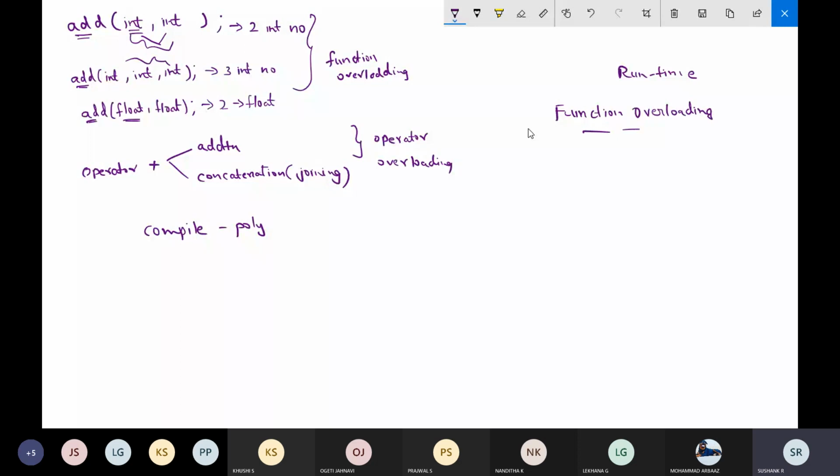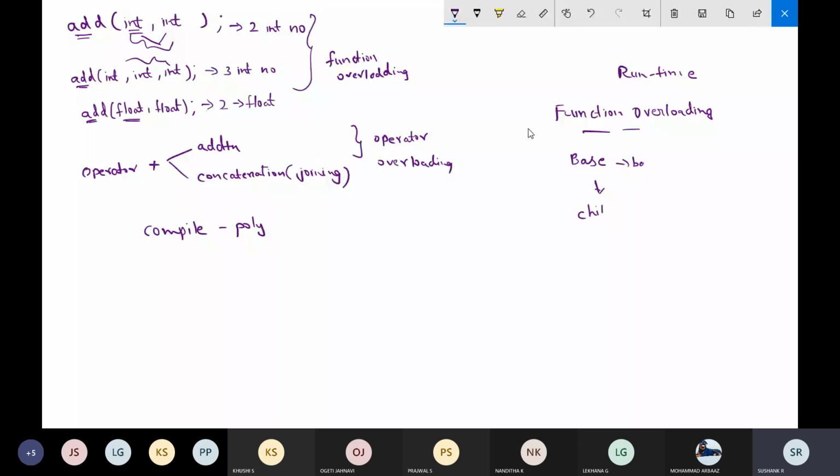What happens is, for example, there will be a function in some base class that will be overridden by the function in the child class.